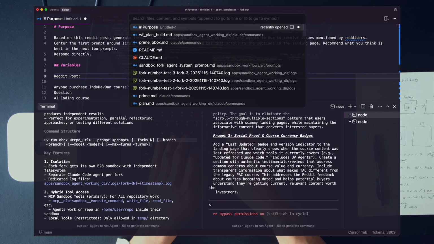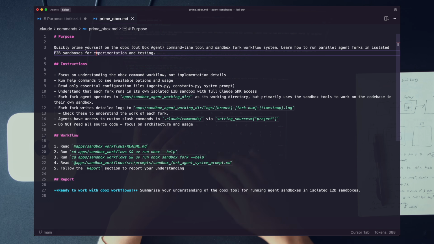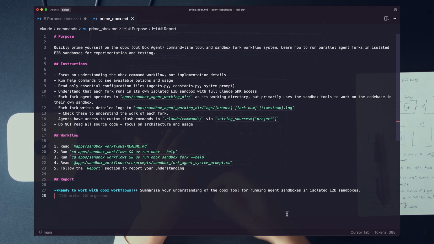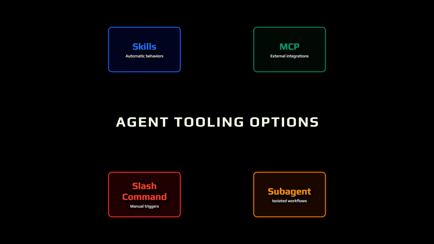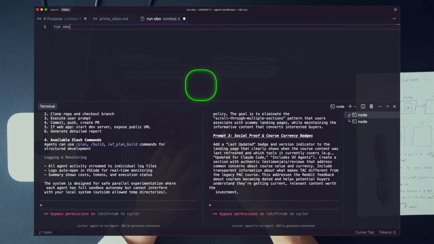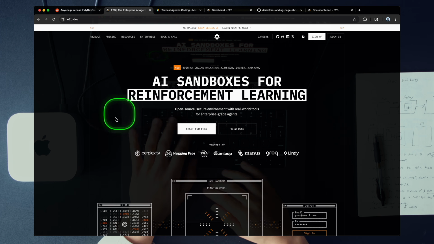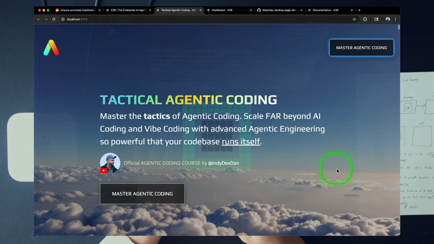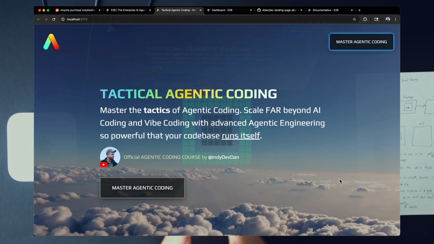We ran this prompt here, prime O-box, and O-box stands for outbox agent. This is effectively the skill setup for this agent, okay? This could be a skill, this could be a sub-agent. We're keeping things simple, and here it's just a prompt. Run O-box, and I'm going to go ahead and get a link to this code base. It's just a version of the front-end landing page that Reddit roasted. We're going to make some improvements to it.